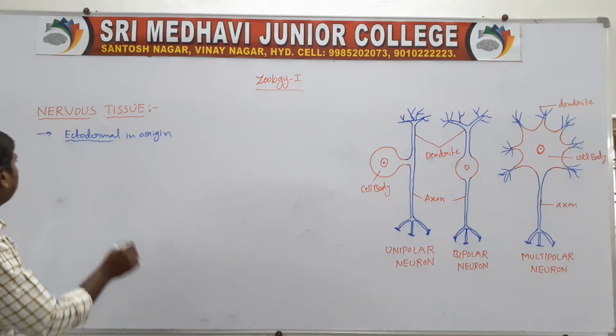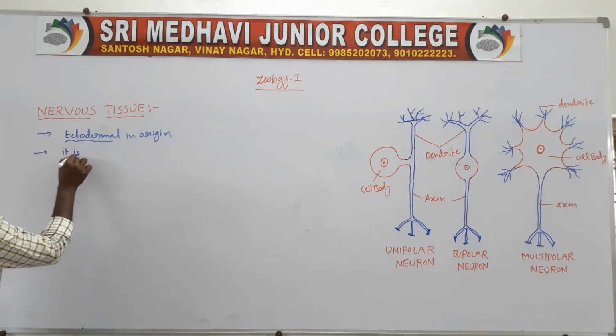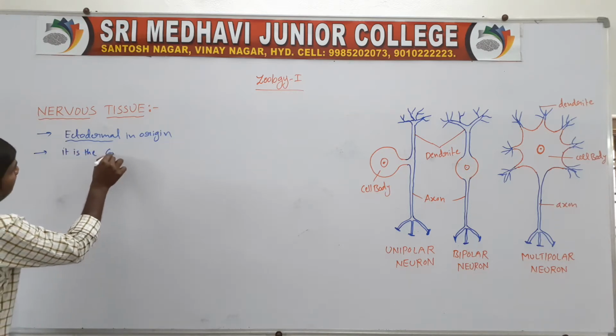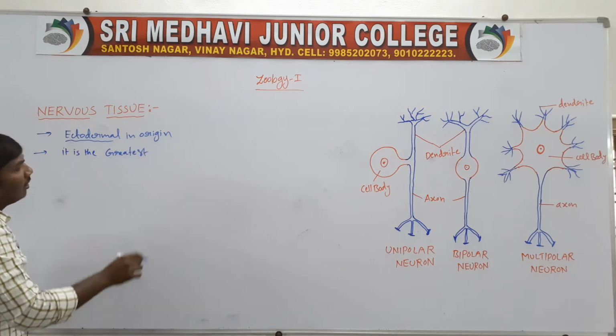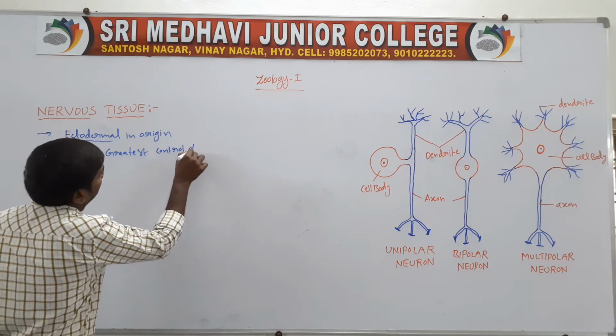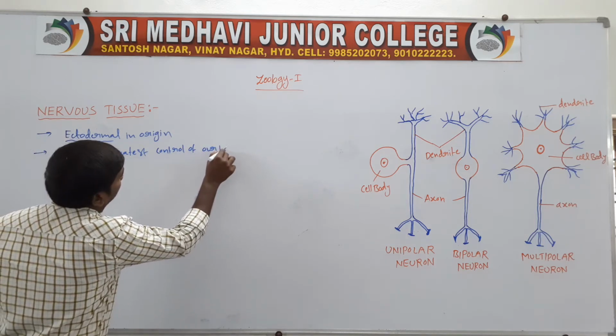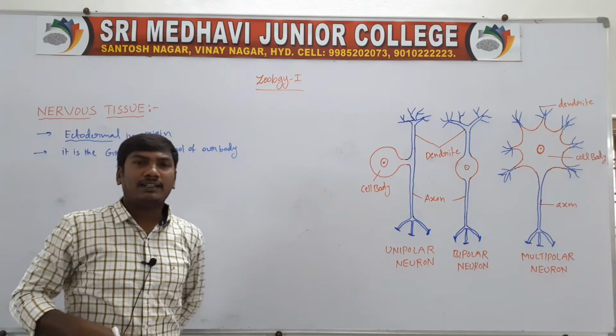The nervous system is the greatest control of our body.